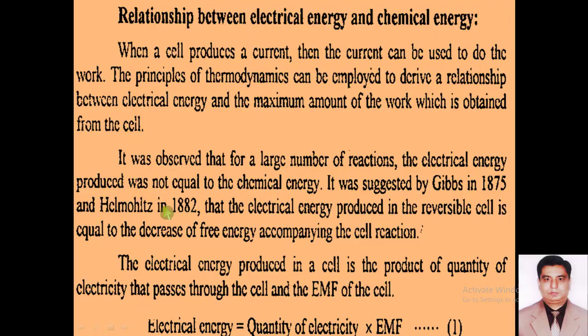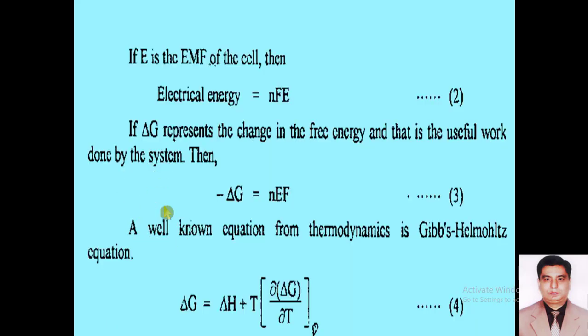So dear students, if we suppose that EMF of the cell is capital E, this capital E may be electromotive force, you can say it is the electrode potential, then electrical energy will be equal to n into F into E. Dear students, according to equation number 2, this n is the number of electrons that will be transferred from one electrode to the other, while F is the Faraday's constant and capital E is the electromotive force.